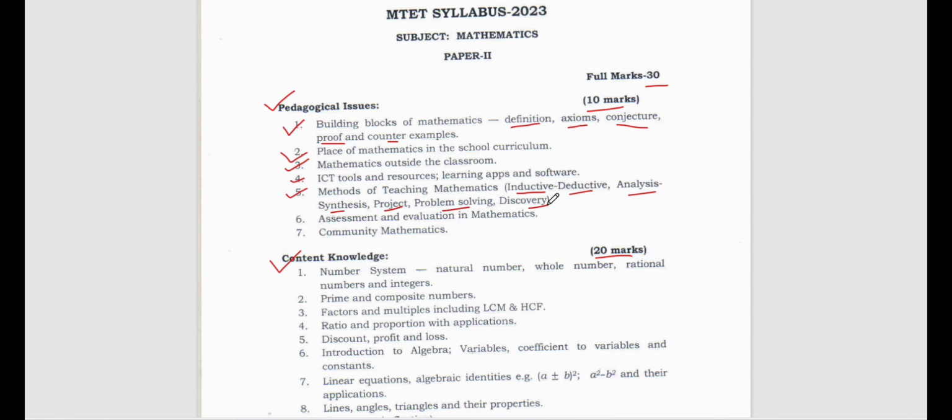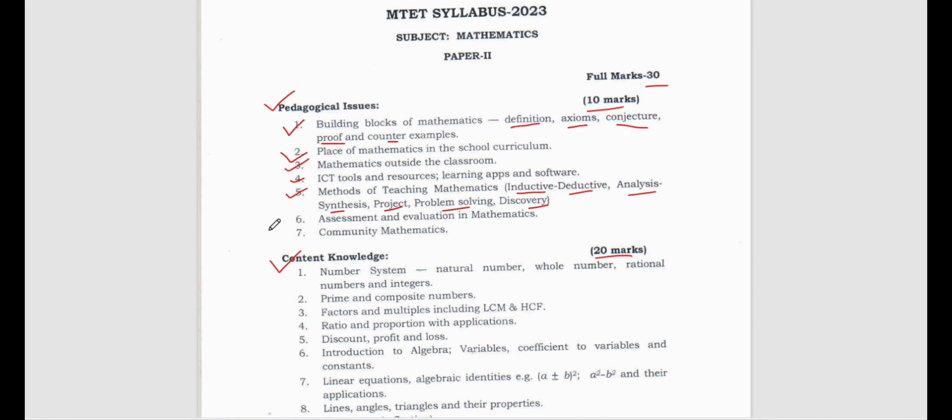Deductive means going from general to specific, and inductive means going from specific to general. What I'm saying right now is very important. If possible, write it down in your notebook. Deductive means going from general to specific, and inductive means going from specific to general.